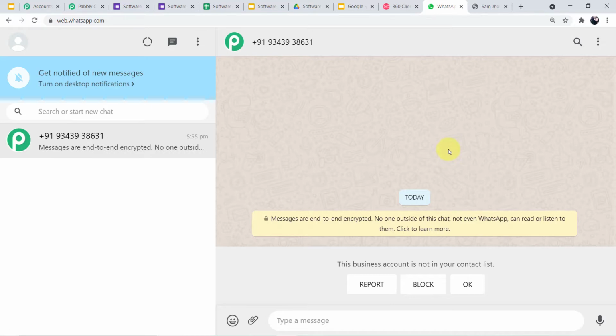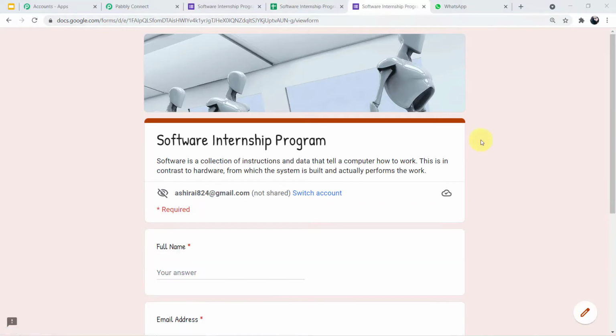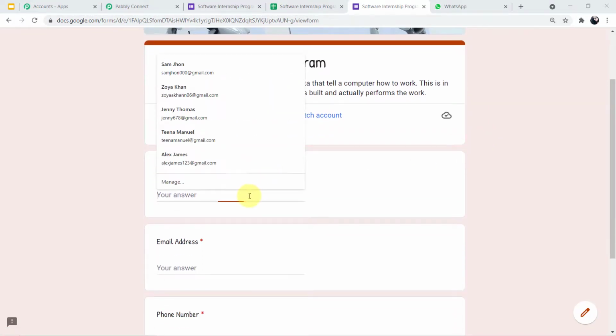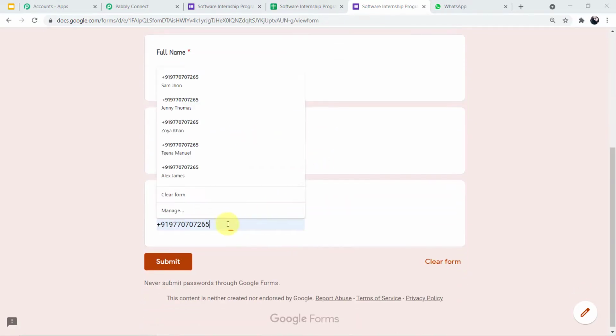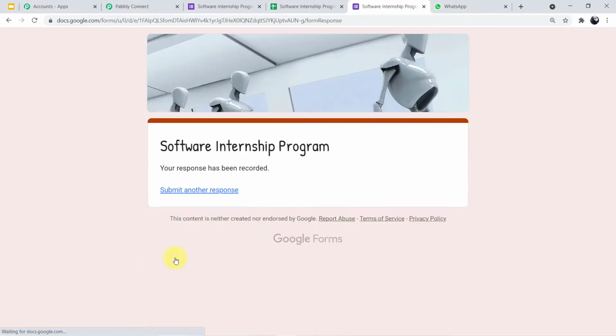Now we will fill up the form. Okay, so this was our form. Let me resubmit it. Okay, so now we will fill up the form on behalf of our intern. Let's say our intern's name is Jenny Thomas. Okay, this is the email ID. Let me edit the number. Okay, so this is the number, as you can see. Now I'll submit the form. So we have successfully submitted the form.